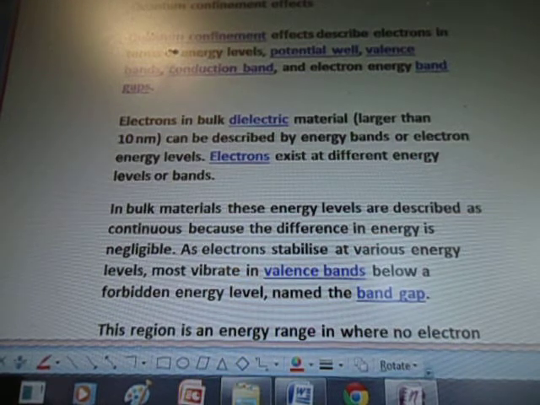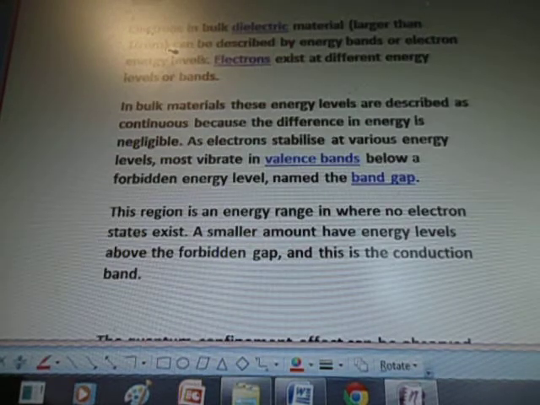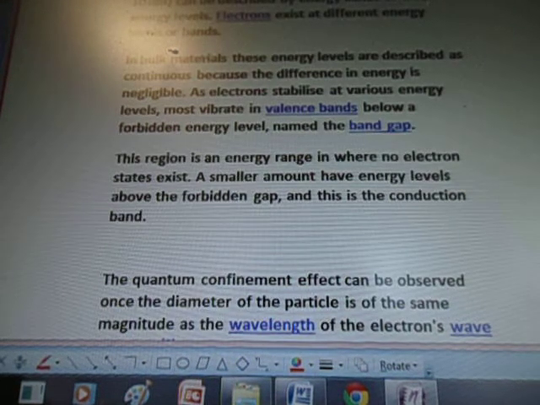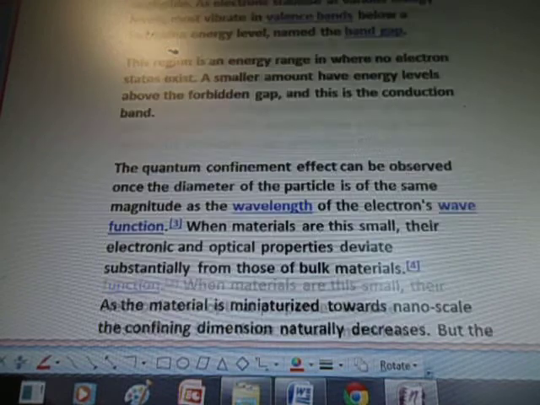electron energy levels. Electrons exist at different energy levels or bands. In bulk materials, these energy levels are described as continuous because the difference in energy is negligible. As electrons stabilize at various energy levels, most vibrate in valence bands below a forbidden energy level named the band gap. This region is an energy range in where no electron state exists. A smaller amount have energy levels above the forbidden gap, and this is the conduction band.